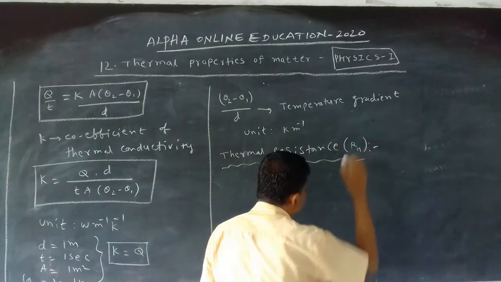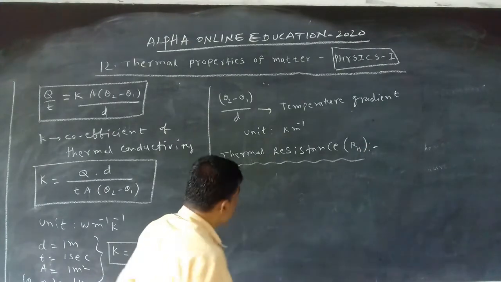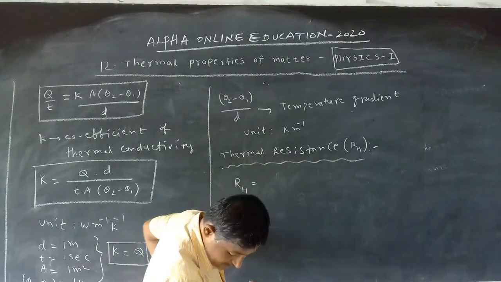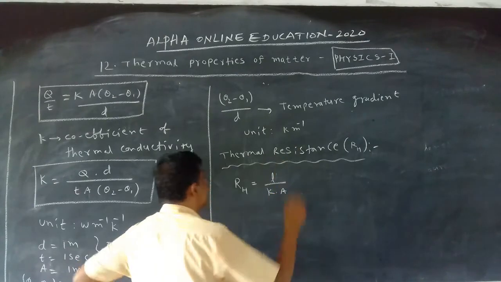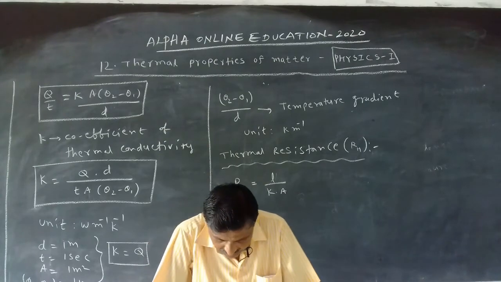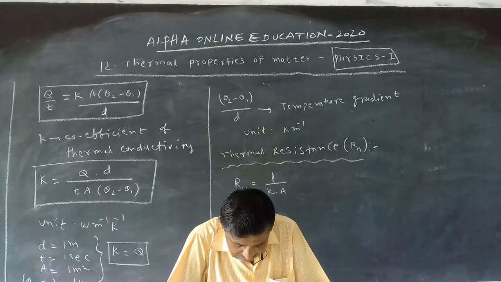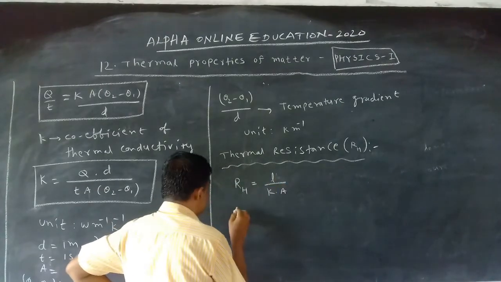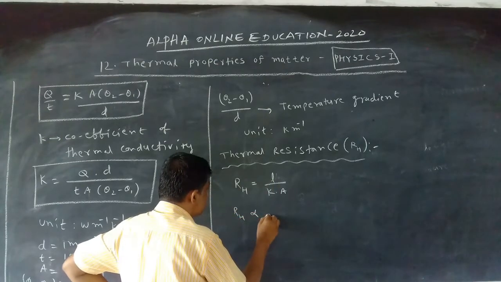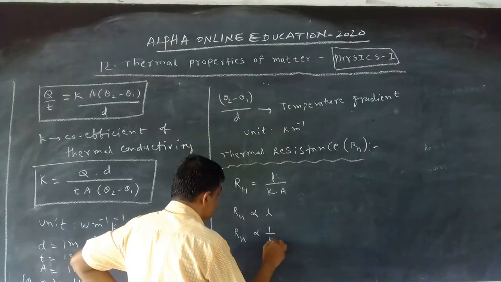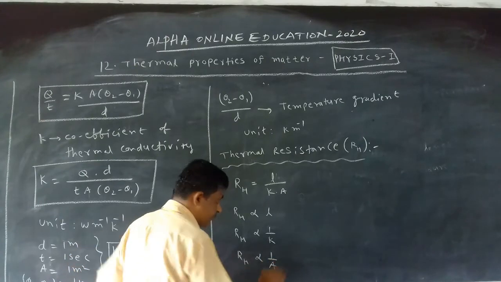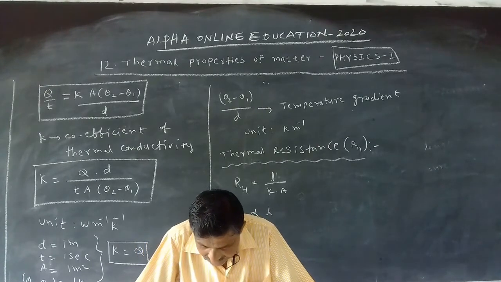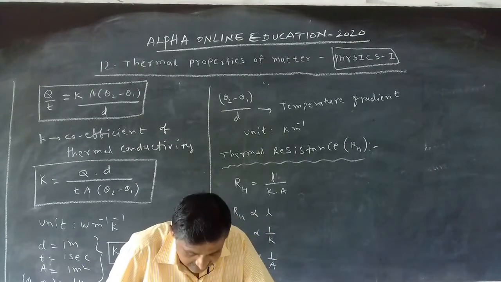It also comes under the coefficient of thermal conductivity. The thermal resistance is R_H equals L by K into A. This thermal resistance depends on three factors: R_H is proportional to L, inversely proportional to K, and inversely proportional to the cross-sectional area A. So the thermal resistance depends on the length of the conductor, the material of the conductor, and the cross-sectional area of the conductor.